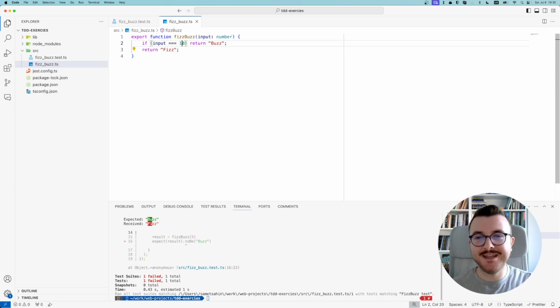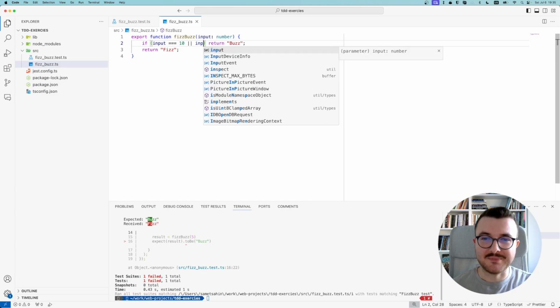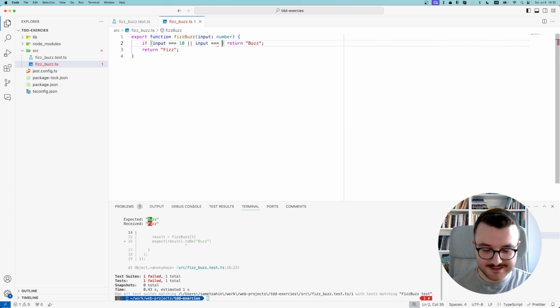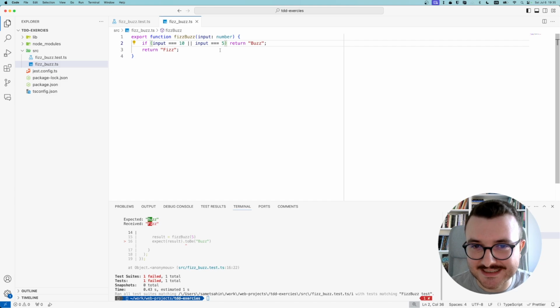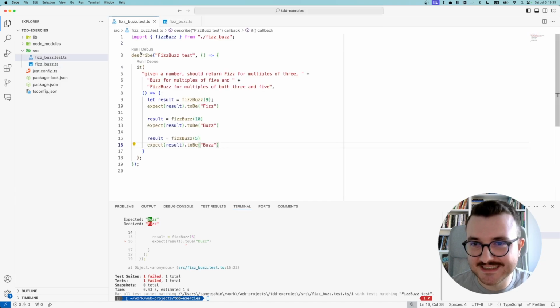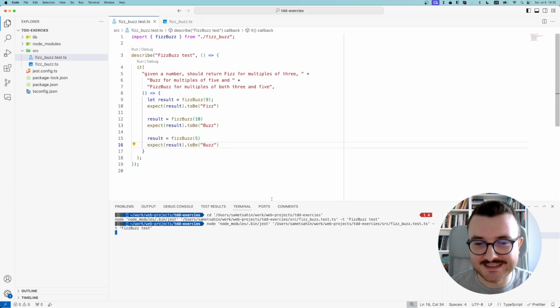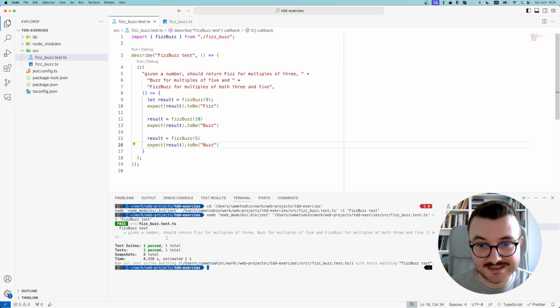So I can change the Boolean condition, add or input is 5, return buzz, and this will make the test pass. Let's run the test and see it's passing. Yeah, it passed. And now I can refactor.